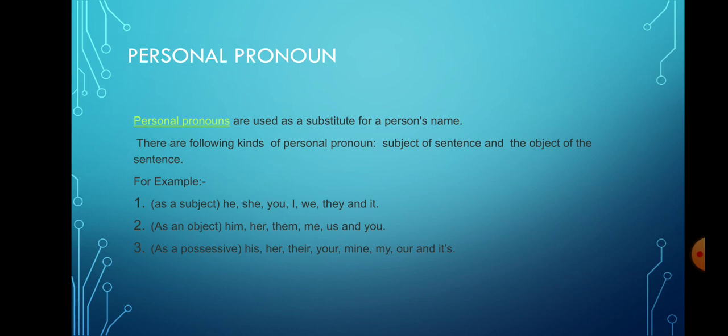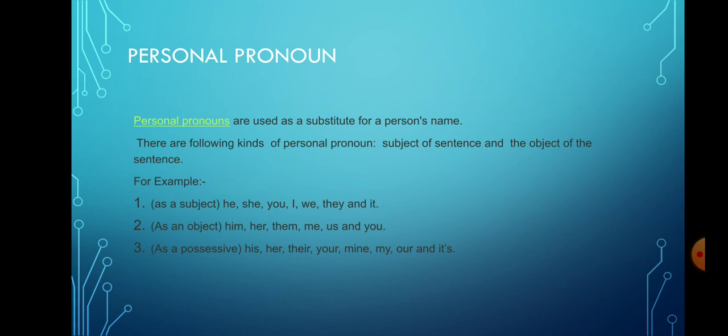First one, subject of a sentence, and the second one may be object of the sentence, and third one may be a possessive. So for example, as a subject we have he, she, you, I, we, they, and it. All these pronouns work as a subject always in a sentence. Next category, as an object.